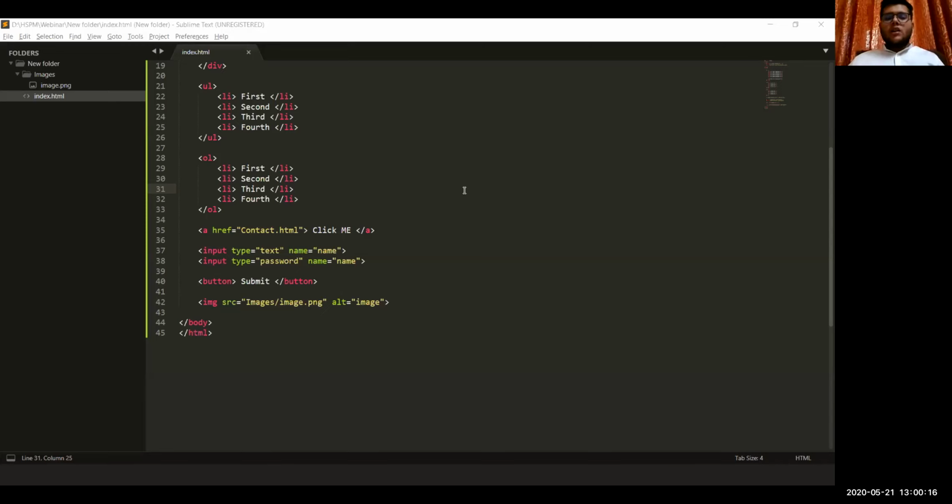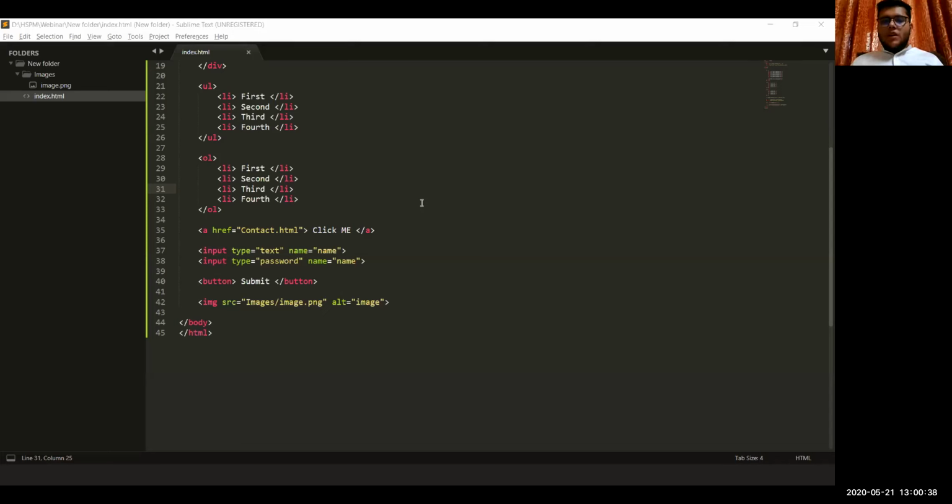So if it doesn't work, you will have to search for the errors manually, because currently the browser doesn't provide us with many error finding features. So for HTML, we don't have any feature for that right now.